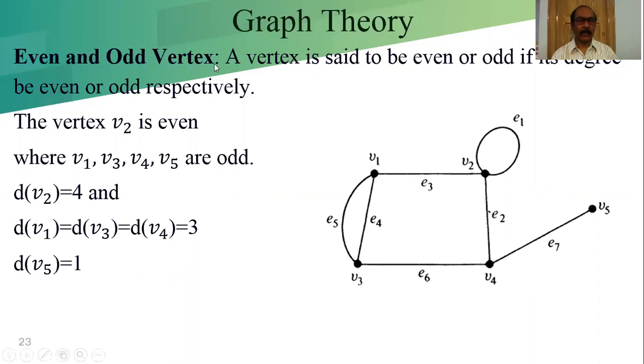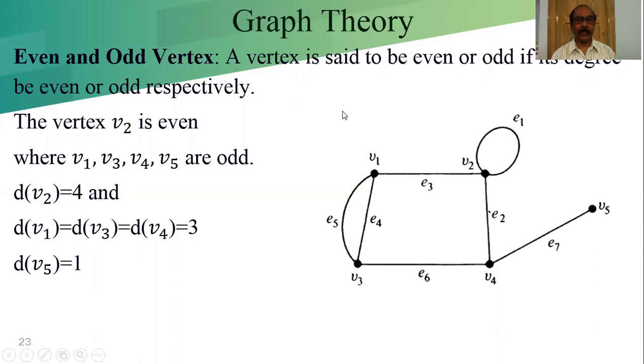Even and odd vertices. Meaning, even degree vertex and odd degree vertex. We already learned the definition of the degree of a vertex: as many edges incident to a vertex is known as the degree of the vertex.